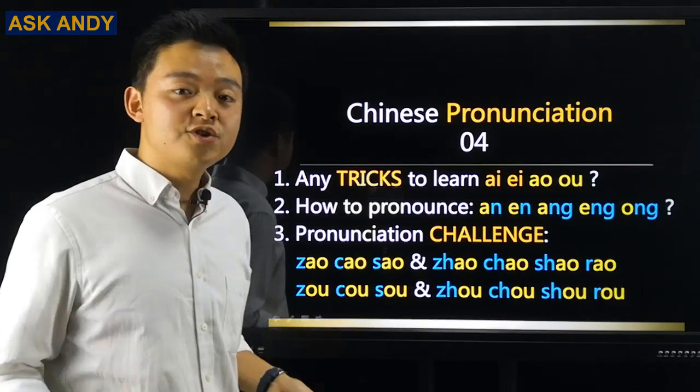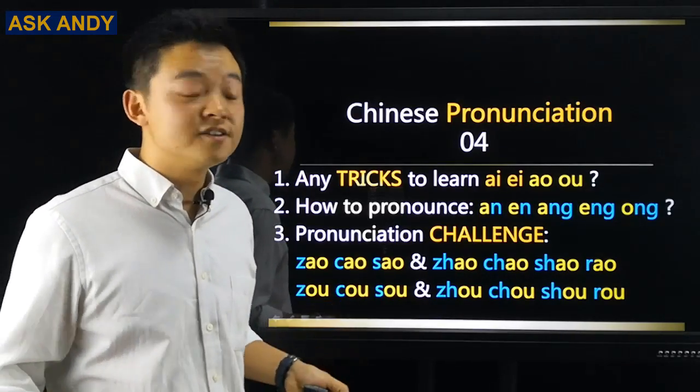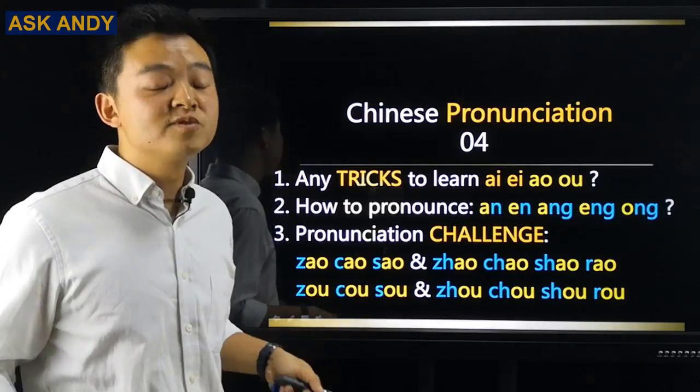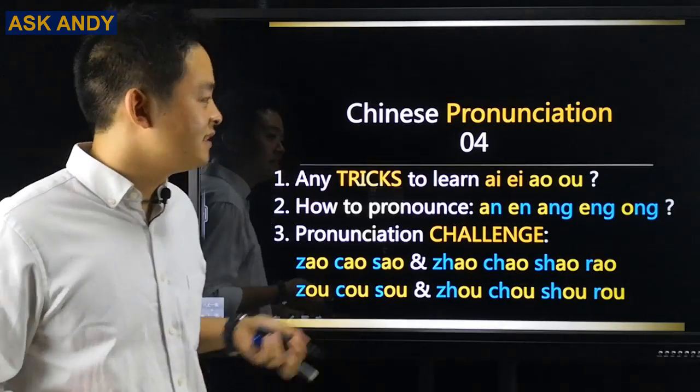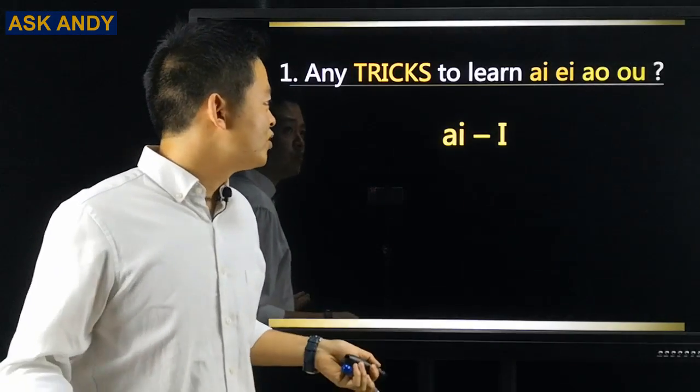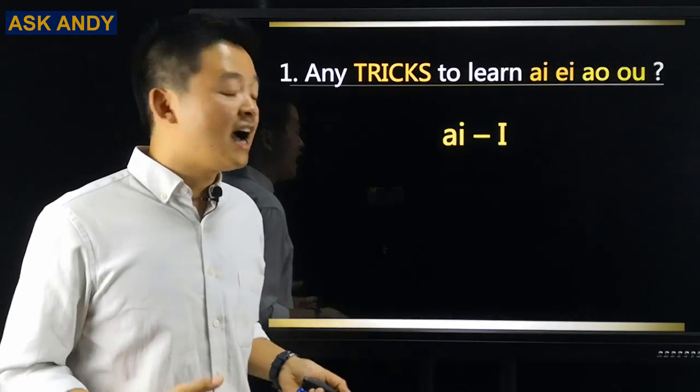Look, for these 2 groups of syllables, lots of Chinese learners find them tricky. If you're one of them, don't worry. I'm going to let you know how to deal with them, how to conquer them. Let's get started. Question number 1. Any tricks to learn I, A, O, O?